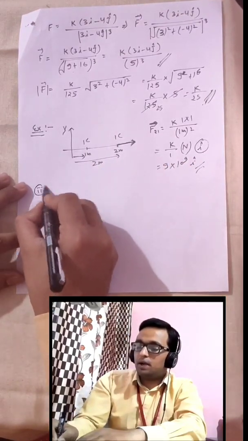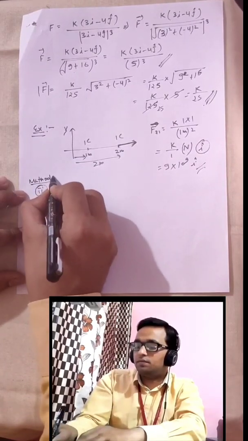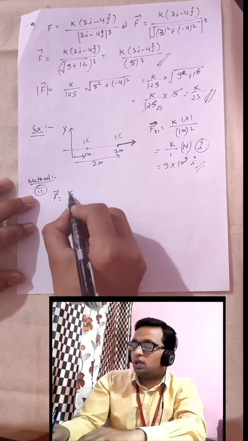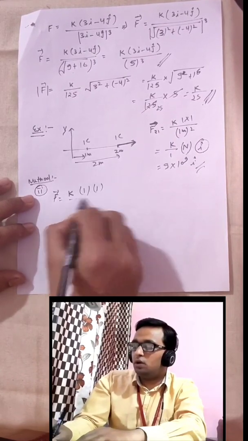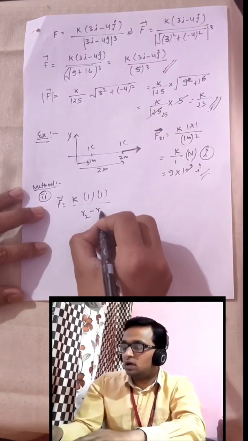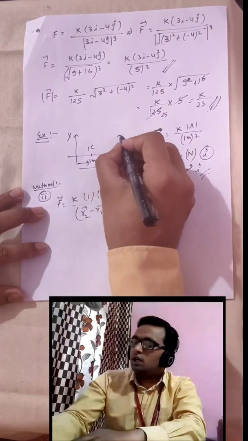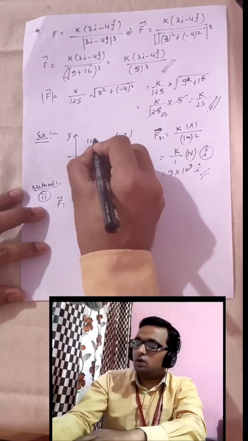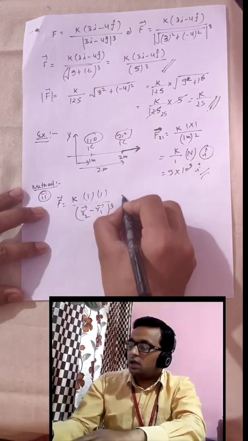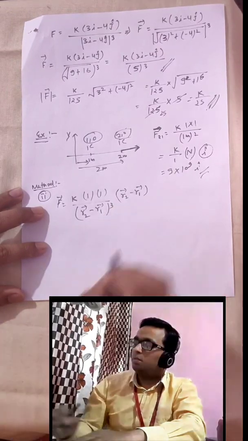Now if I ask you to apply the second method, then what will be your answer? Now see, F equal to K q1 q2 upon r cube, and r cube is how much? R cube is r2 minus r1 cube. Its coordinates are 2 comma 0, its coordinates are 1 comma 0, and here you will write r2 minus r1 in vector form.